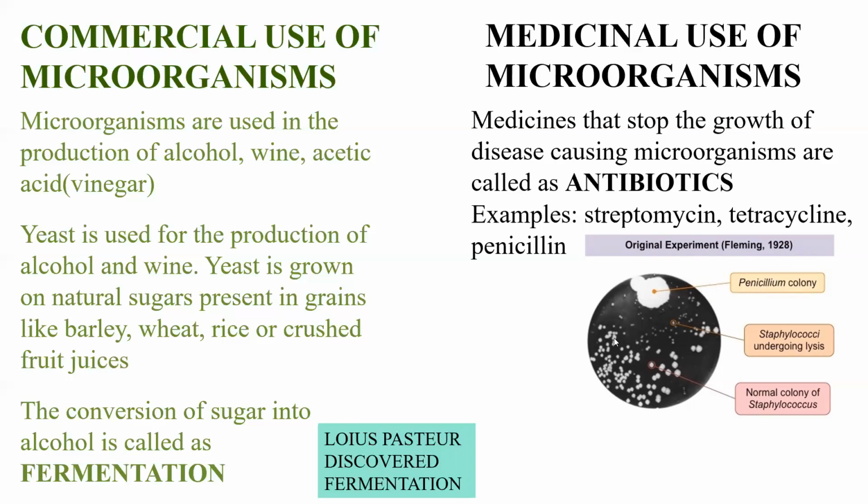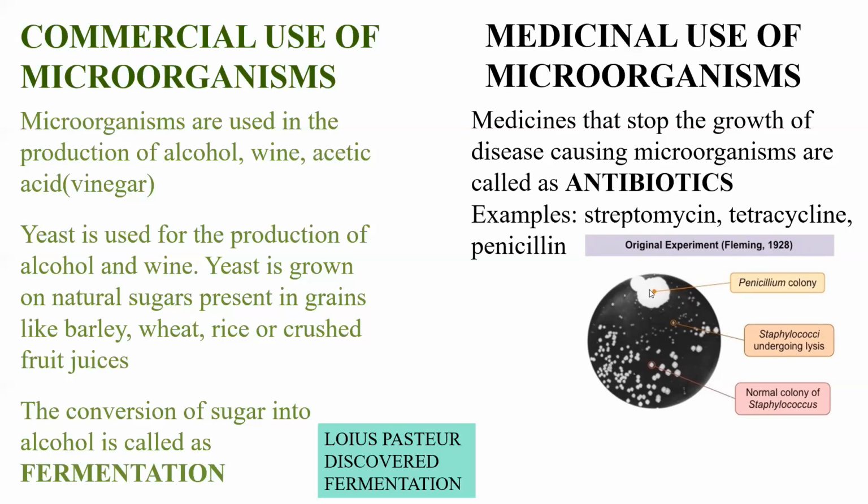So these white bacteria are called colonies. And what did this Penicillium do? It started killing these white color bacteria. So he saw that something is killing the disease causing or the harmful bacteria.